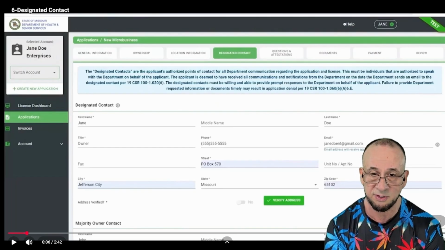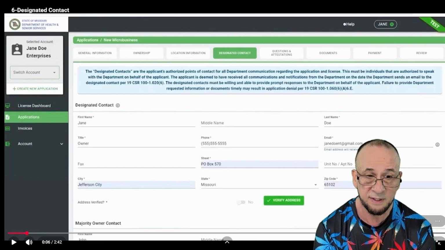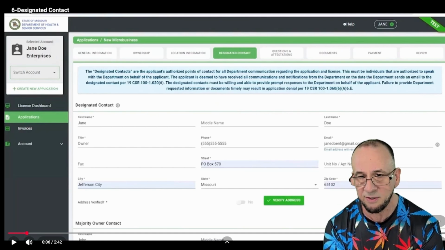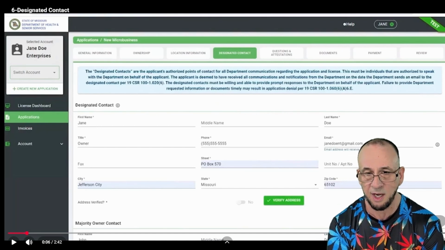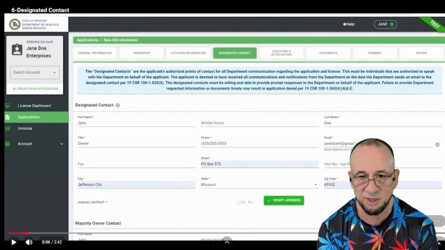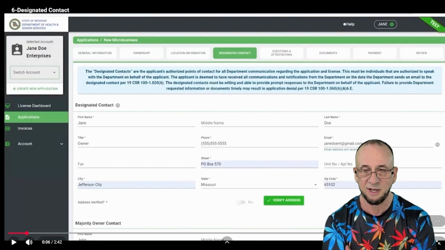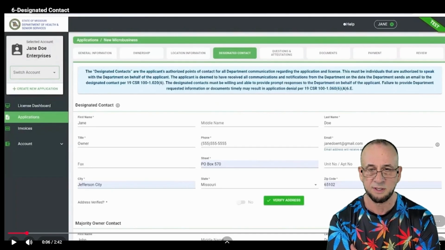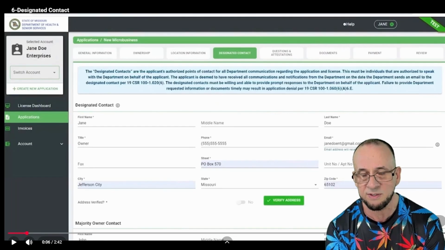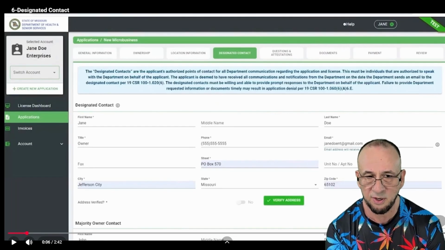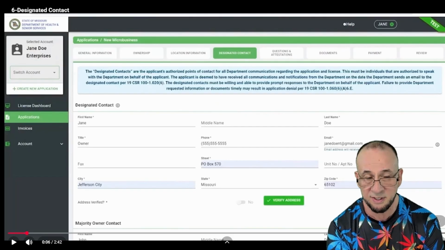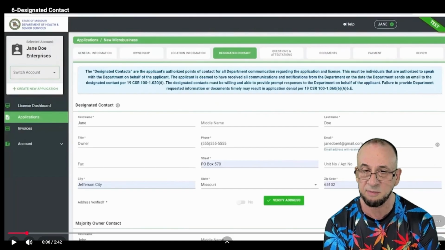So the actual person getting granted the license was going to be the majority owner contact, but shell corporations were coming in and filling out a lot of applications on behalf of other people and then listing themselves or a shell corporation as the designated contact. And that made it difficult for the DCR to actually communicate with the actual license holders. And for other reasons, it made the whole process incredibly unfair to everybody. And so now I think the designated contact and majority owner contact are going to be the same person.